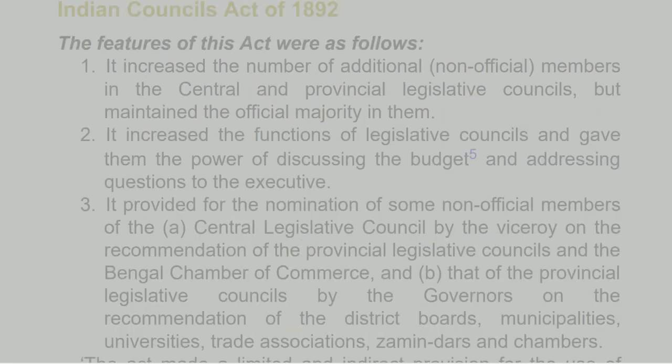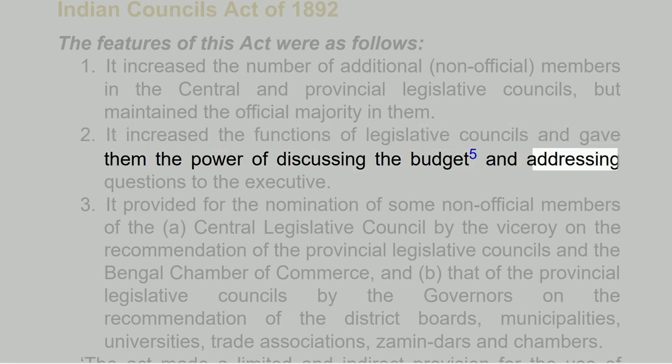Indian Councils Act of 1892. The features of this act were as follows. 1. It increased the number of additional, non-official, members in the central and provincial legislative councils, but maintained the official majority in them. 2. It increased the functions of legislative councils and gave them the power of discussing the budget and addressing questions to the executive.